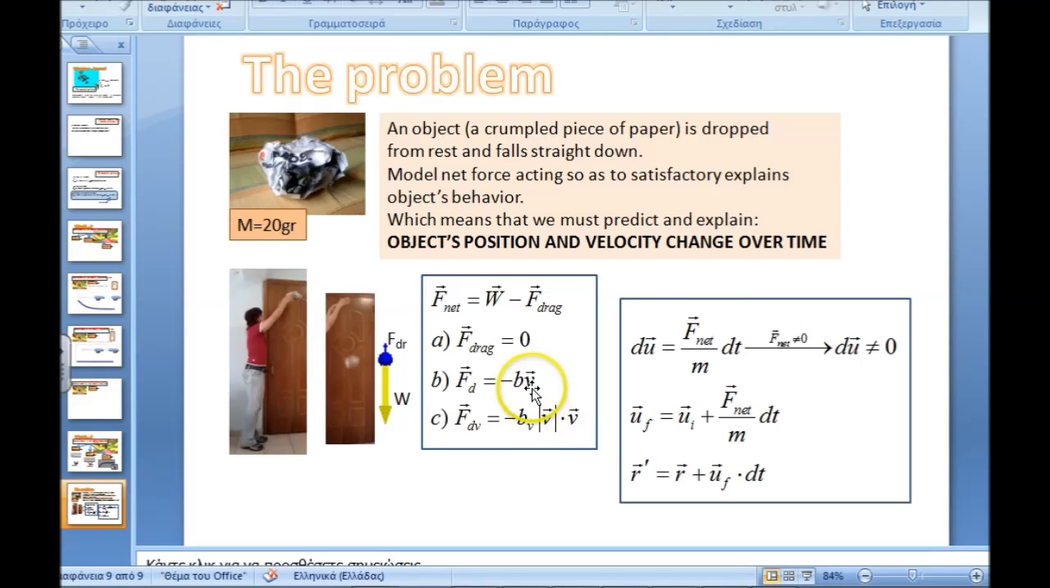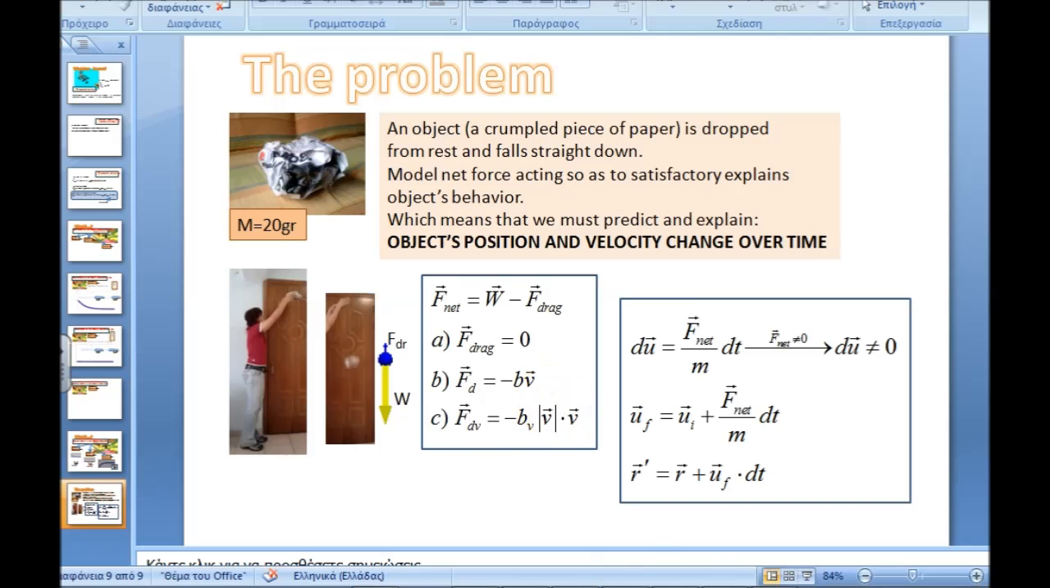I will examine three different cases. In the first case, there is no drag force. In the second case, we have linear drag force, while in the third case, drag force has a magnitude which is proportional to the square of the object's velocity magnitude.